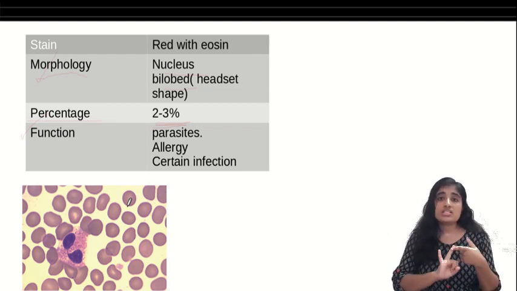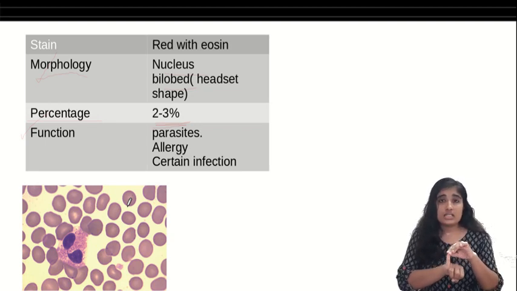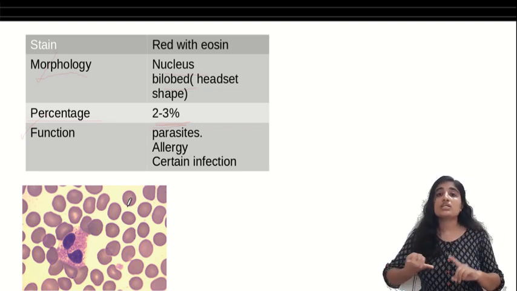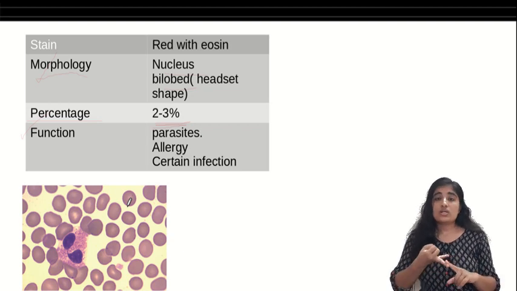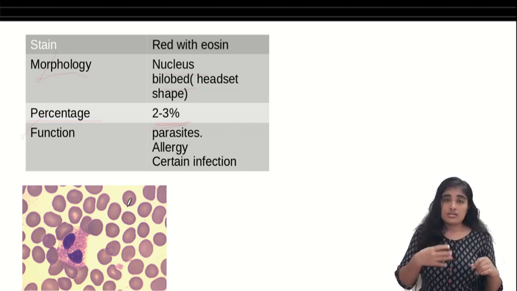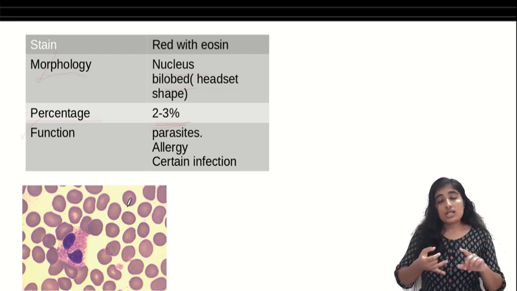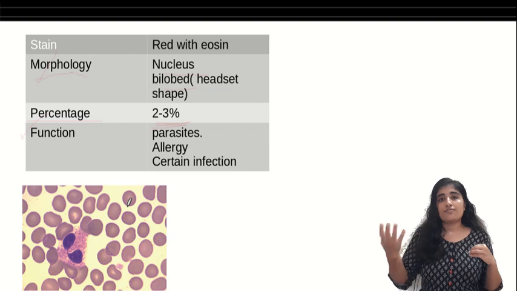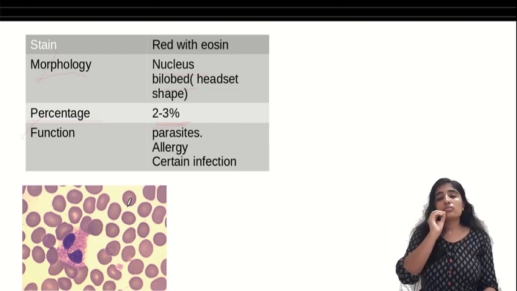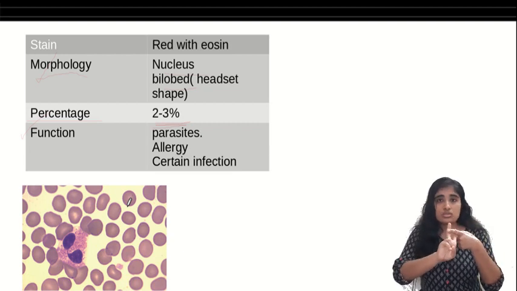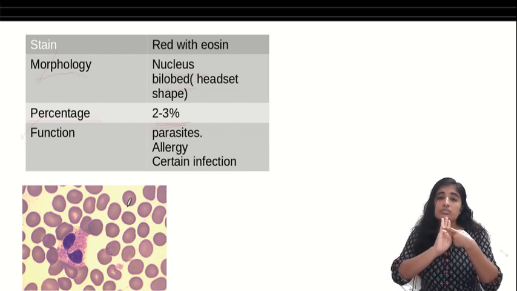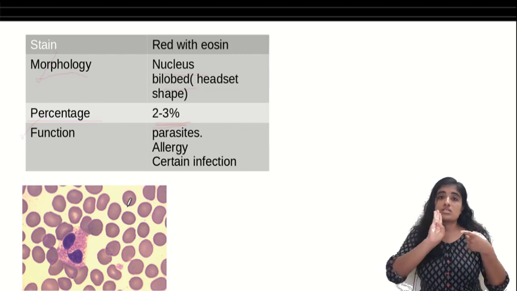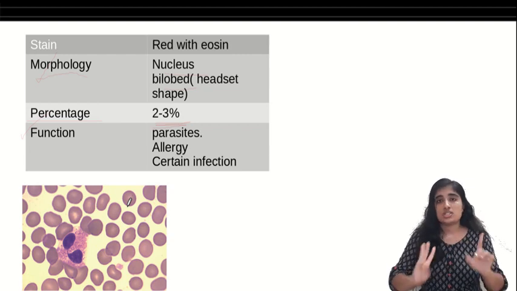Remember, worms, wheezes and weird diseases. The worms, the multicellular parasitic infestation. To fight against these, the eosinophils come into action. Second one is wheezes. When do you get a wheeze? You get a wheeze when you have an allergy, right? So the second function is allergy. And third one, in few infections, few weird diseases. So when I say eosinophil, you should remember headset, 2 to 3%, and the third thing should be worms and wheezes, at least parasitic infections and allergies.